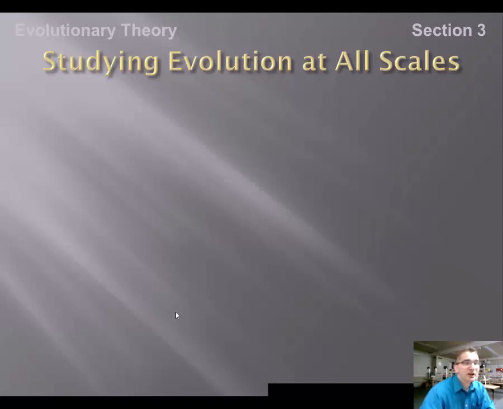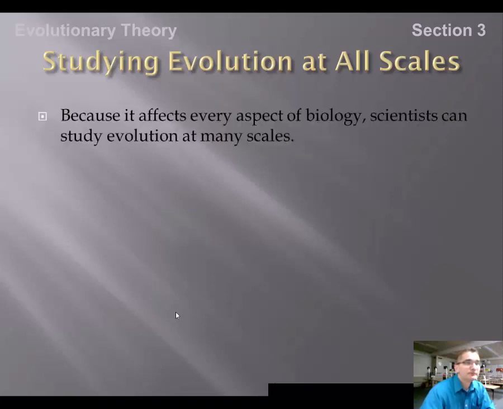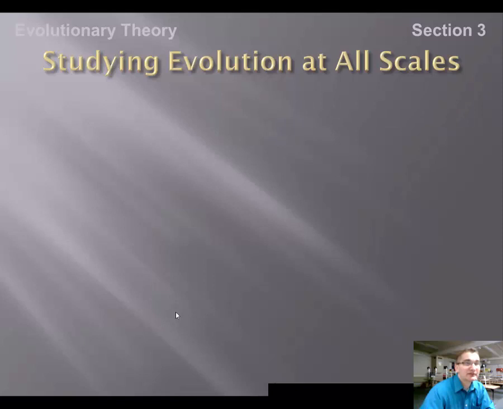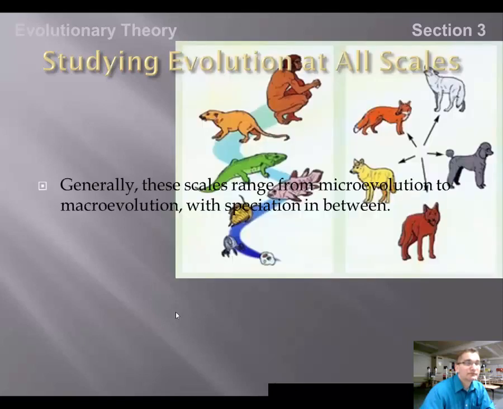So, studying evolution on all scales. Because evolution affects all aspects of biology, we tend to study it at many levels and on many scales. There are two major scales that we're going to look at. We're going to talk about microevolution, and we're going to talk about macroevolution. Speciation would be the process that happens between the two.